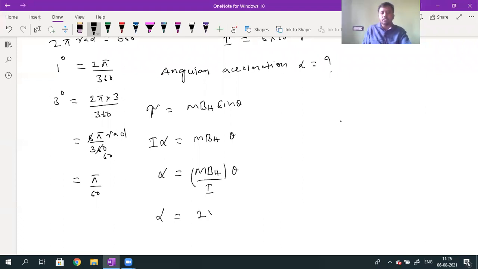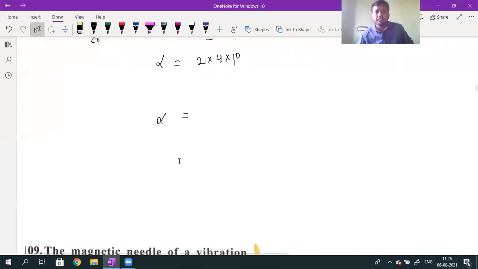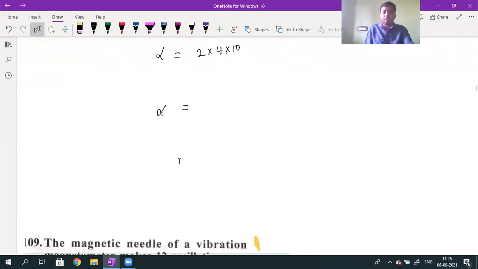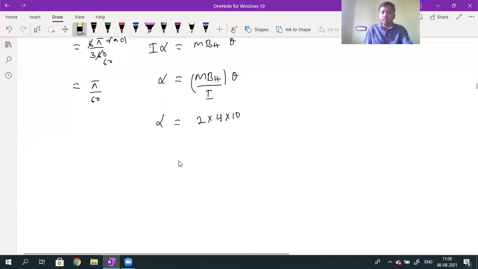The BH value is given as 4 into 10 power of minus 4.